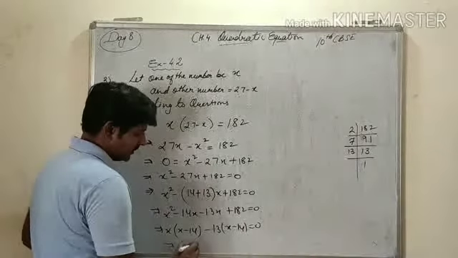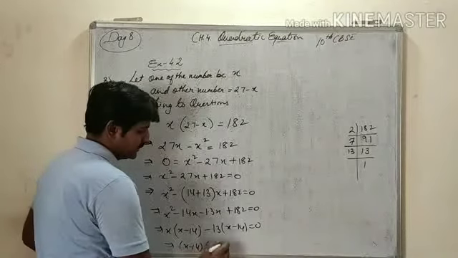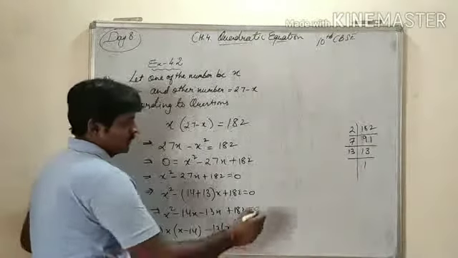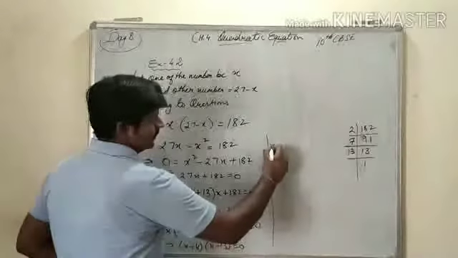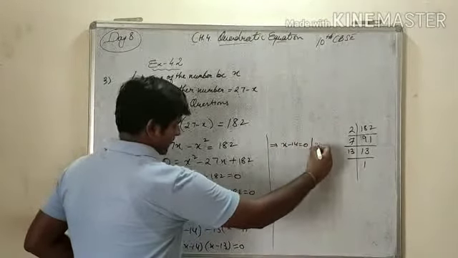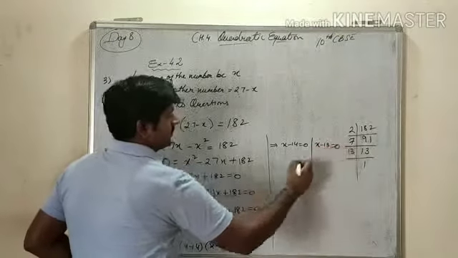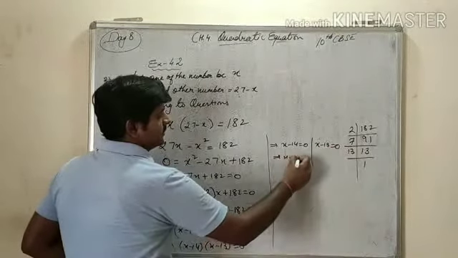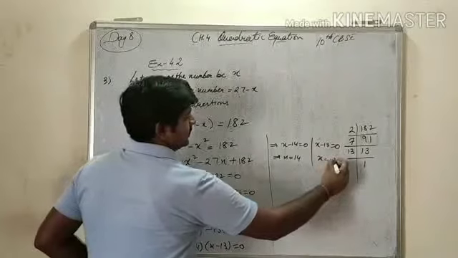If we take x minus 14 and x minus 13. Now, first bracket is x minus 14 equals to 0 and second is x minus 13 equals to 0. So x is 14, x is 13.